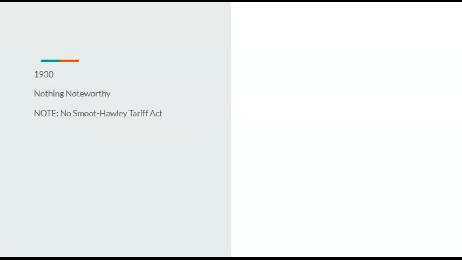Nothing noteworthy happens in 1930. However, there is no Smoot-Hawley Tariff Act. Progressives were very much against tariffs at this point in time, something that would change later on. But as of right now, they're very much against that. It was mostly a Democrat thing, more of the right-wing side.